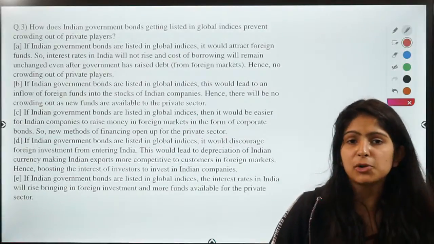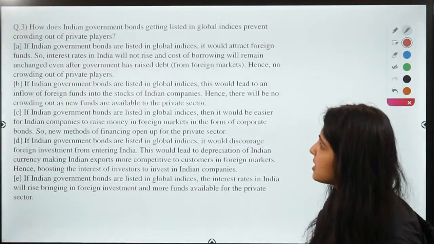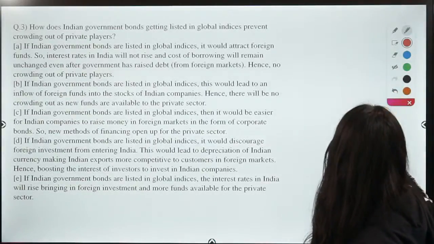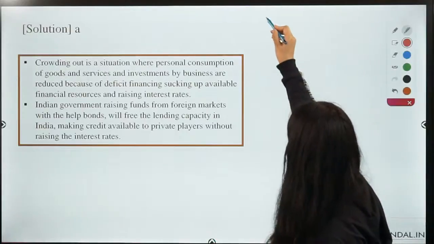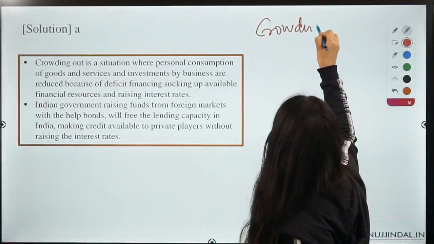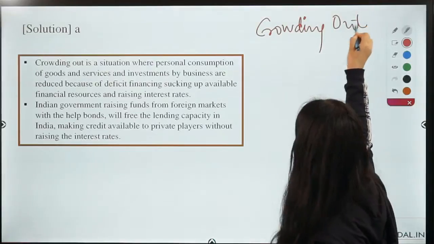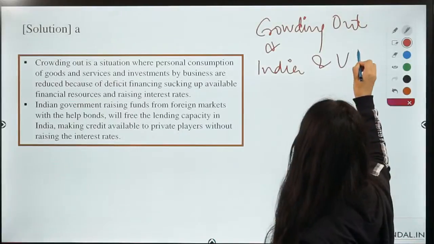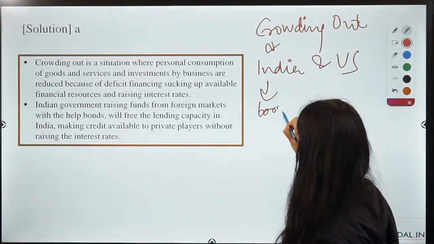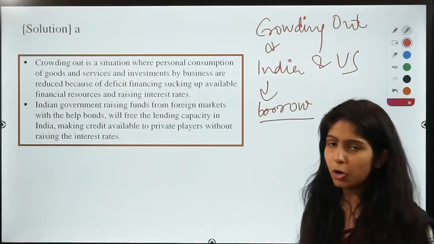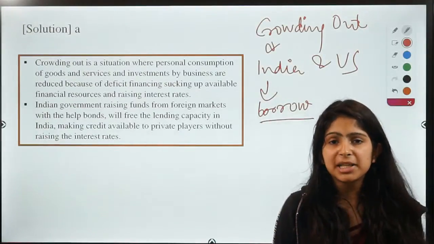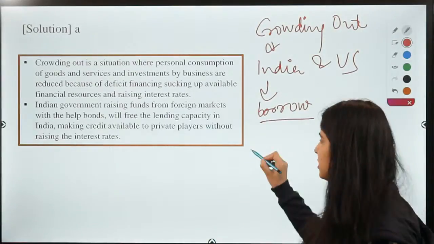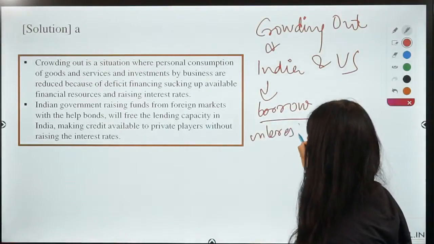So guys, first of all, you have got to read the questions carefully. So what does crowding out mean? First of all, we have to understand what crowding out means. Crowding out means that whenever governments and large governments like India or US borrow, what happens? When they borrow, there is an increased demand for money in the market, and if there is an increased demand for money in the market, what will happen? Interest rates will go up.